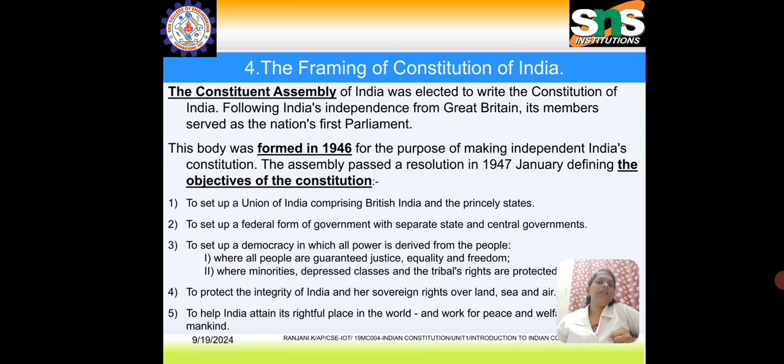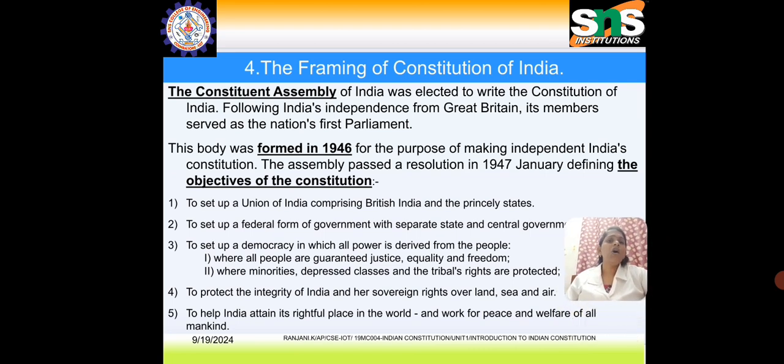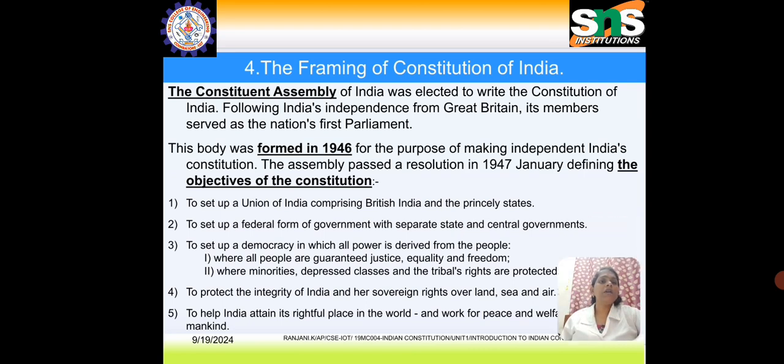It is also to protect the integrity of India and rights over land, sea, and air. Next is to help India attain its rightful place in the world and work for peace and welfare of mankind. This is the important thing in framing the constitution.